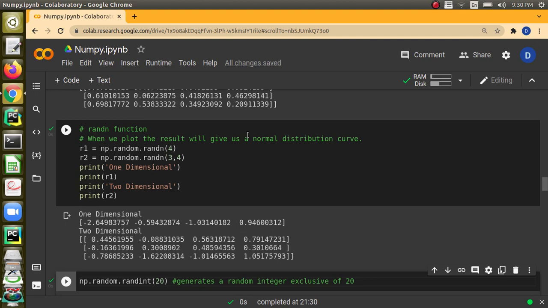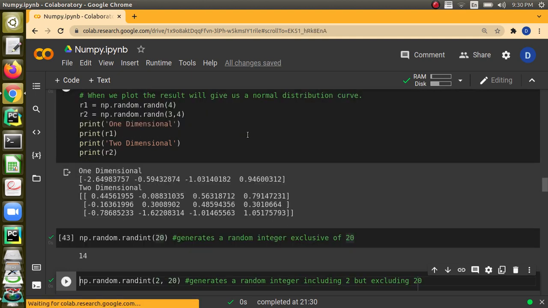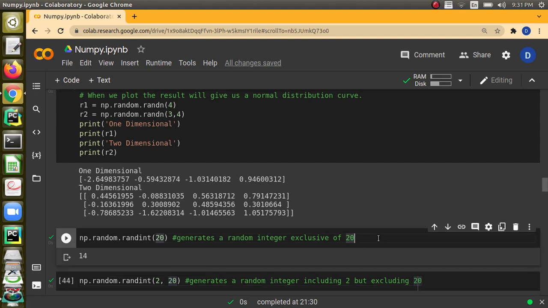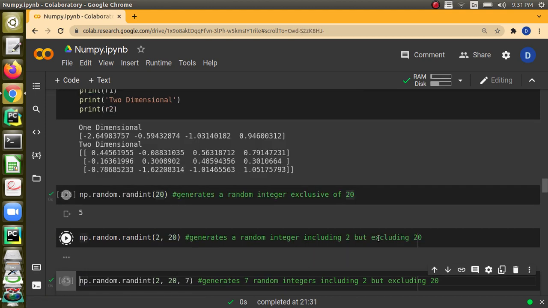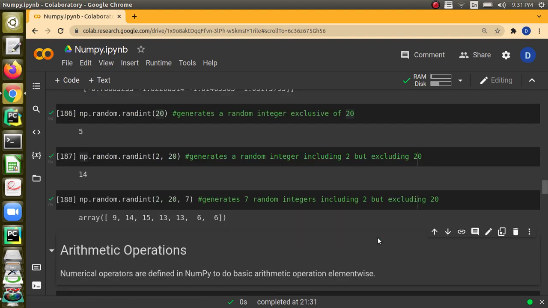Next is randint. Randint function will generate a random integer. So when we are telling randint of 20, from 0 to 20 any one random number will be generated, and we can run and check. Now 5 is generated. We can tell the start value also. We are telling 2 comma 20, means from 2 to 20 any one number. Now we got 14. If we give a third argument, 2 comma 20 comma 7, then 7 integers from 2 to 20 will be generated, which will be an array.